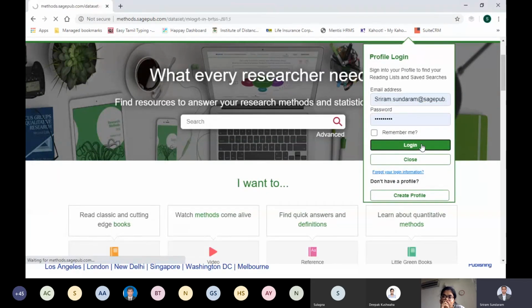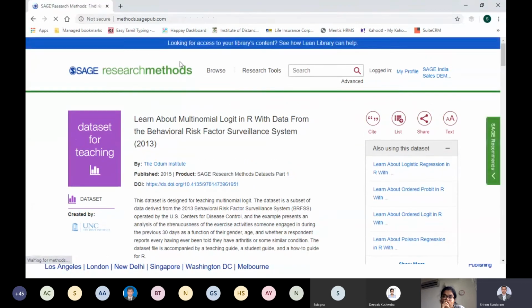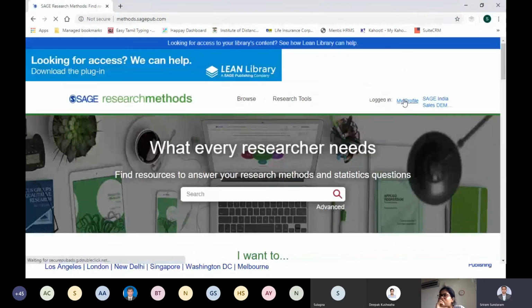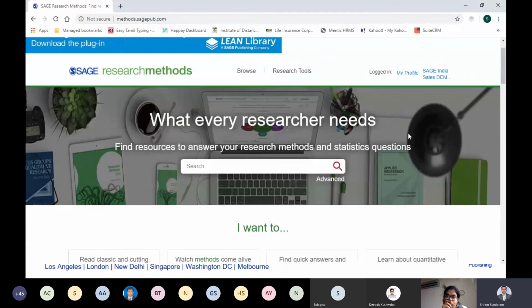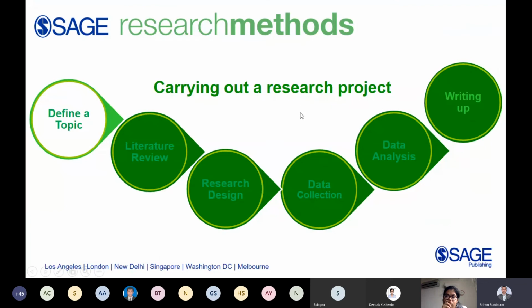So two things I have done now. Number one, I have logged into my institution, and number two, I created my profile and I've logged into my profile. This is the first thing that I wanted to showcase to you, so that when you get your username and password, this is what you are supposed to do. So I would go back to my presentation deck. Now we know what is there on the home page. We have seen how to log into the Sage Research Methods platform and how to create a profile.